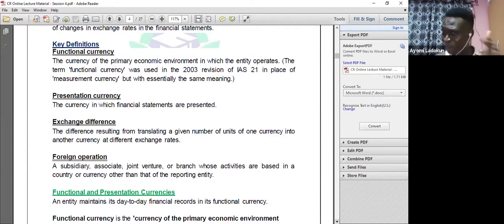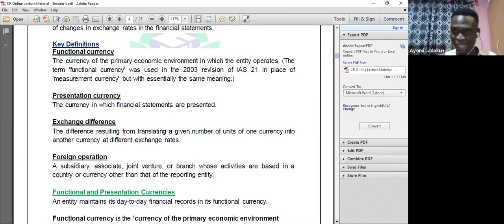I'm still coming back to that, because sometimes it might be difficult to differentiate between functional currency and presentation currency. So what are the primary factors we need to look out for in determining our functional currency? I am coming back there. Now, this is very important. If you check the May 2017 ICAN exam, I wrote that paper. The first question was this.